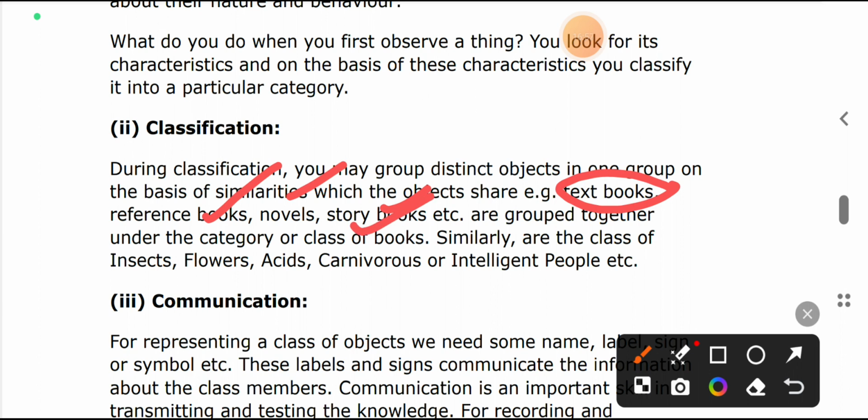Similar are the classes of insects. You can classify insects, flowers, acids, carnivorous animals and intelligent people also.